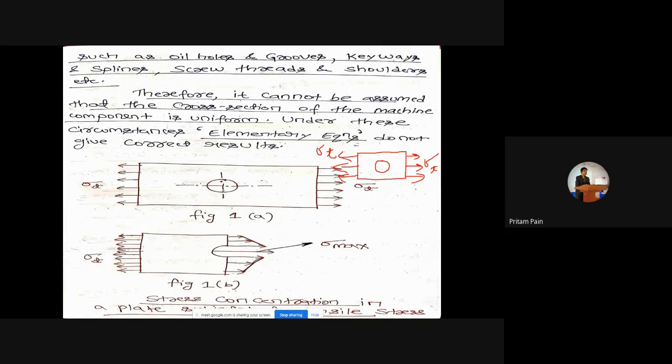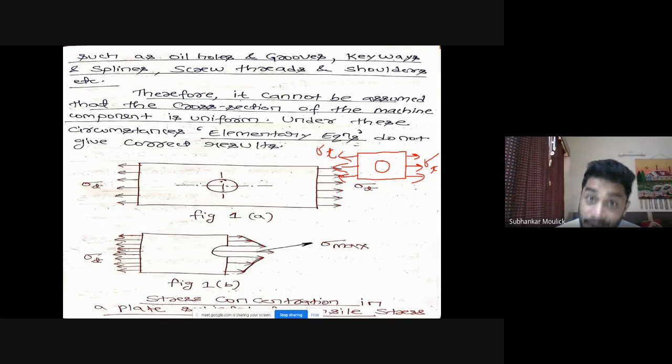Sir, in the first case, stress required is more. Why? Because the cross section is uniform throughout. There is no discontinuity in the cross section.